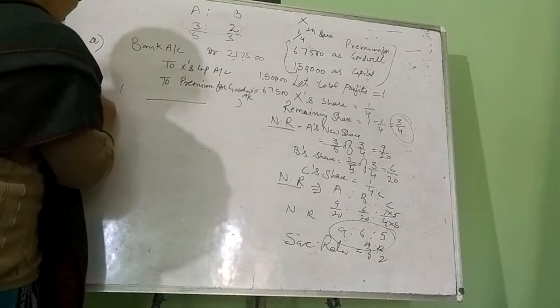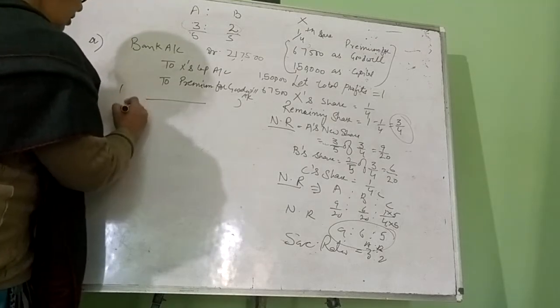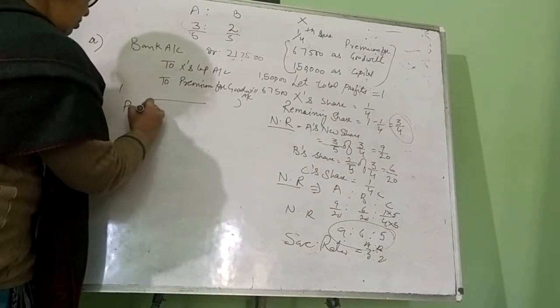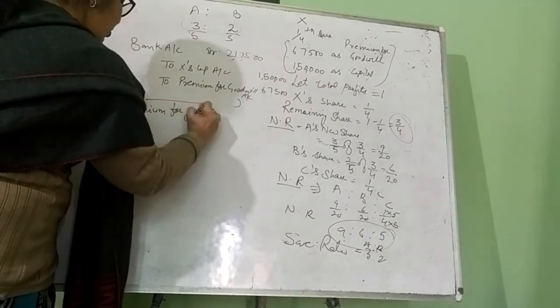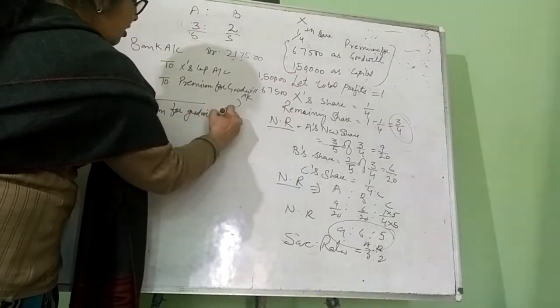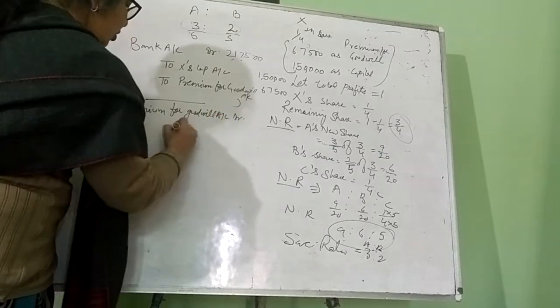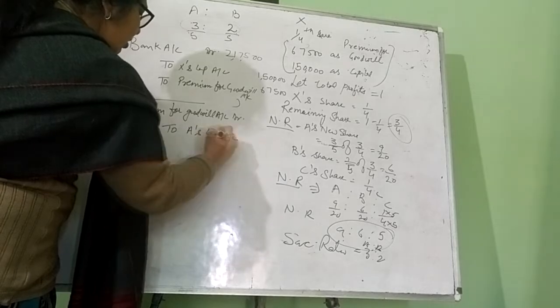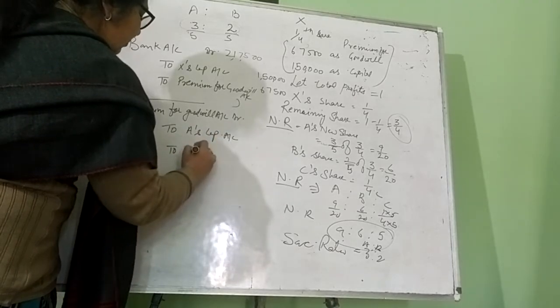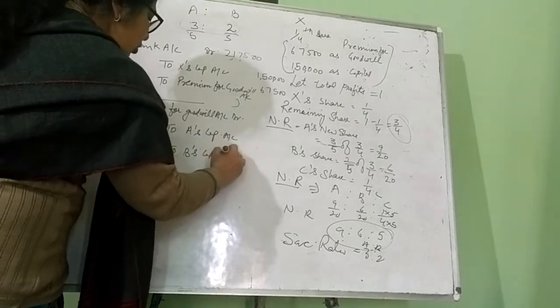So the next journal entry will be: premium for goodwill account debit, to A's capital, to B's capital. How much will A get?